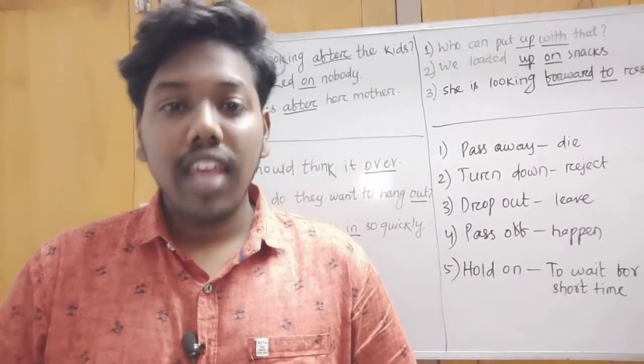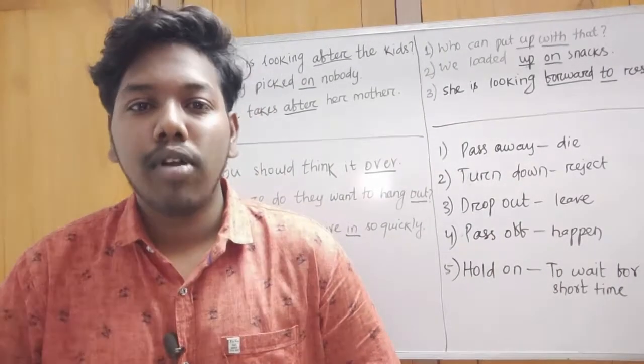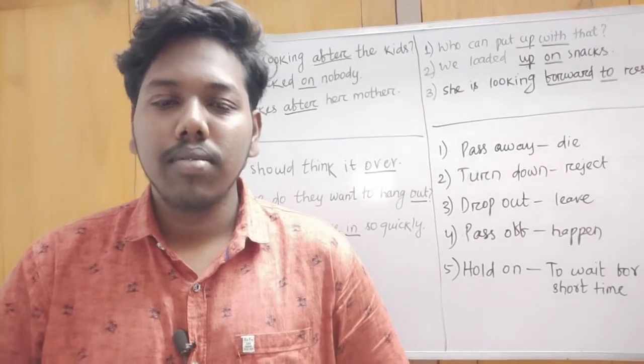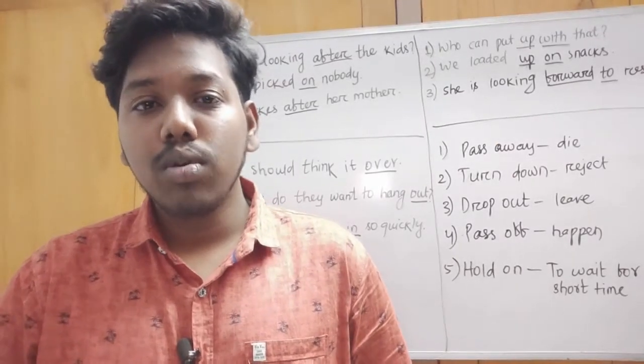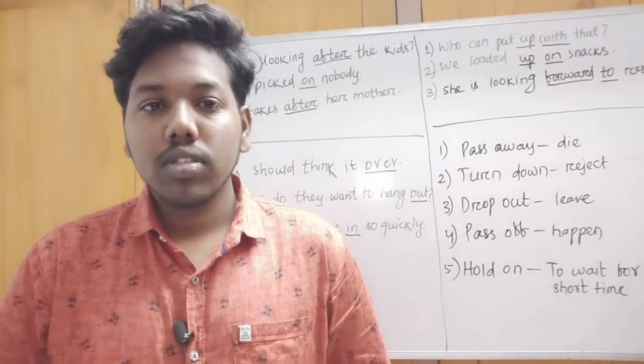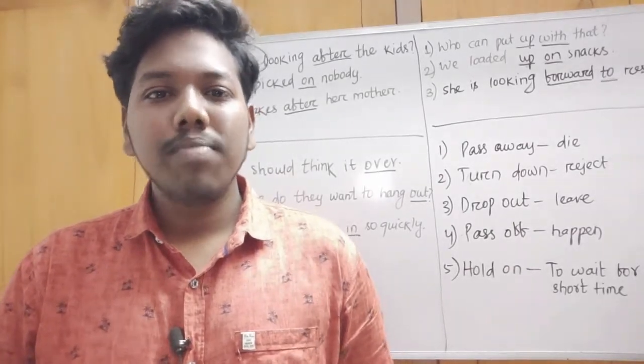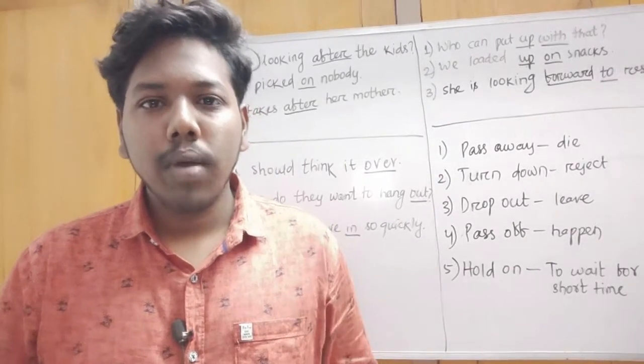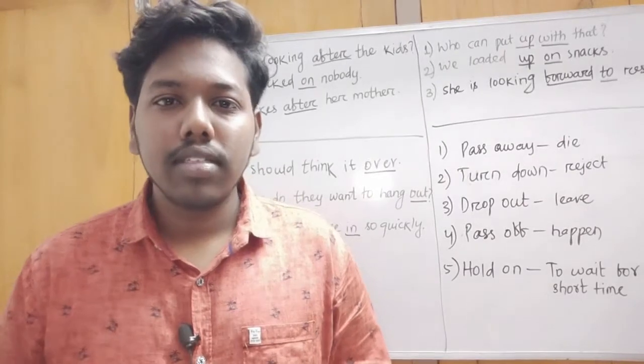Once again, we came here to learn an interesting and important chapter that is called phrasal verbs. Phrasal verbs are used a lot in books, okay? Because it is a proper word, and from a proper word it comes different meanings.